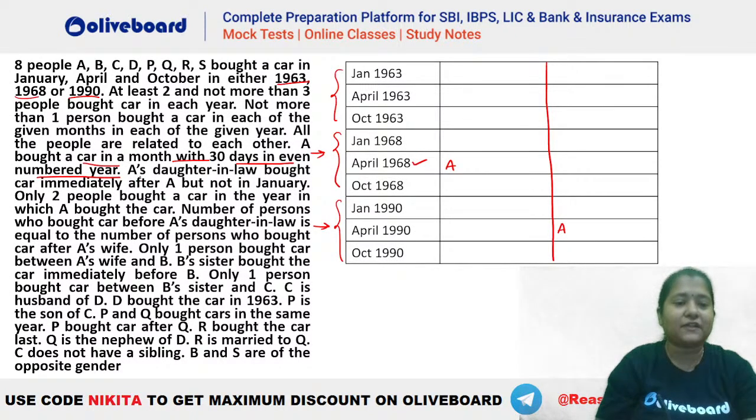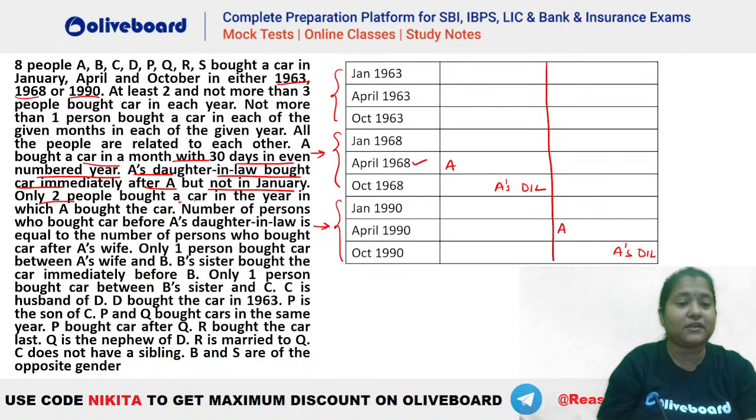After that, it is given A's daughter-in-law bought a car immediately after A, but not in January. So you can see that A's daughter-in-law has to be immediately after A. So let's write it down that this is A's daughter-in-law. Here also A's daughter-in-law is here. Then what is given?